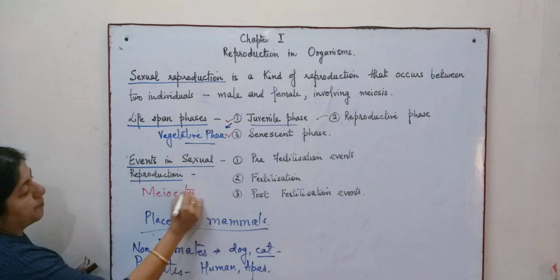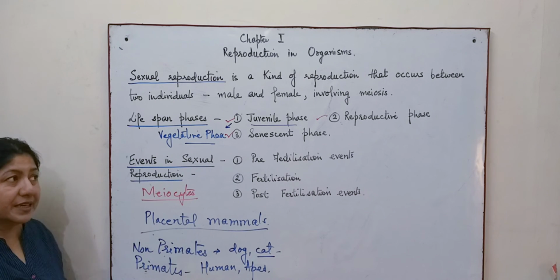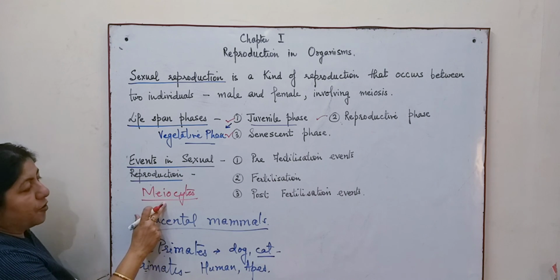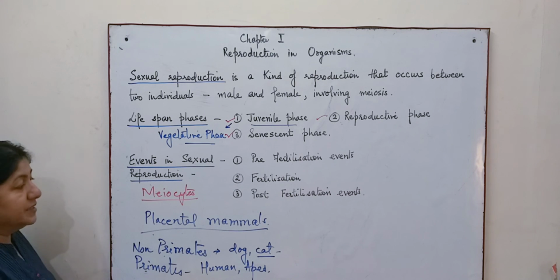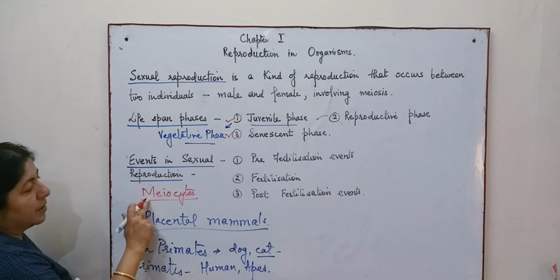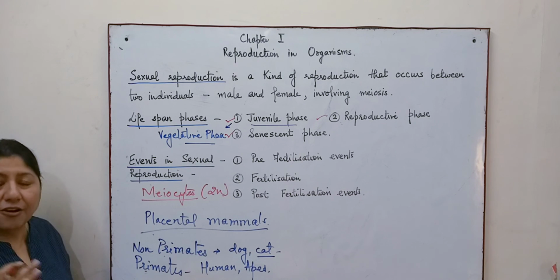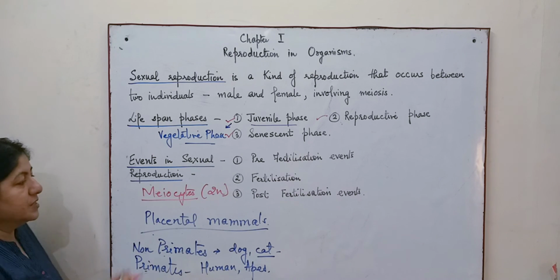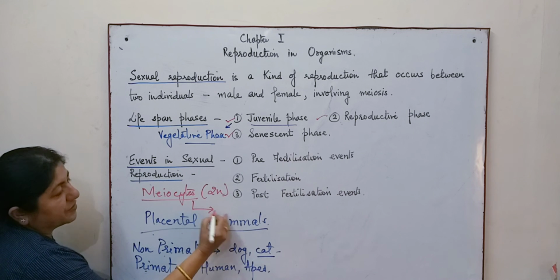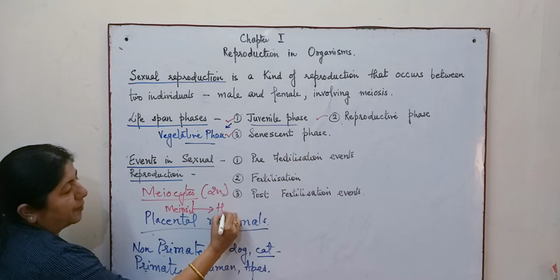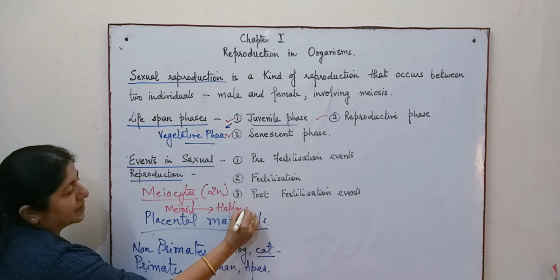So the meiocytes, in organisms that reproduce sexually, help in the formation of the gametes by meiosis. Meiocytes have a diploid or two sets of chromosomes, but after the meiotic division, that is meiosis, they form haploid gametes.